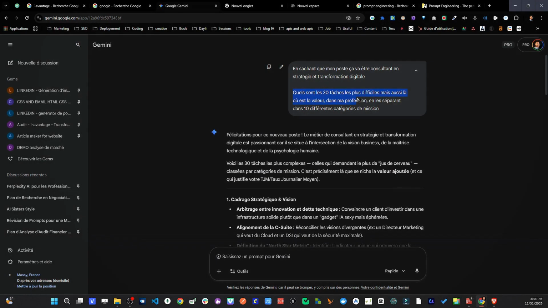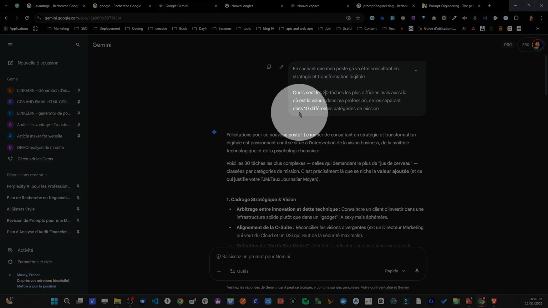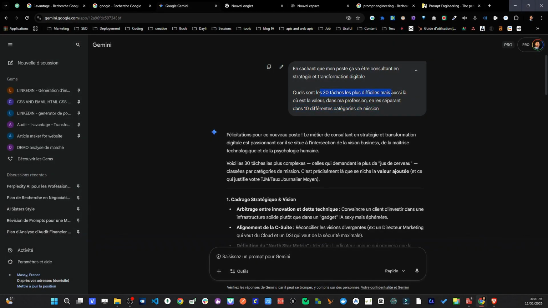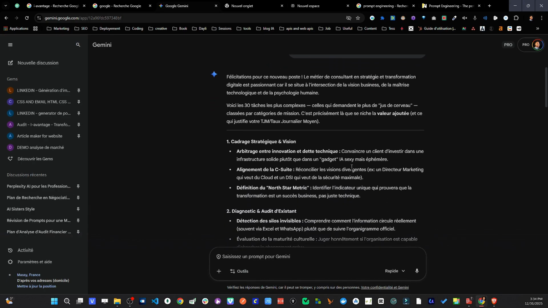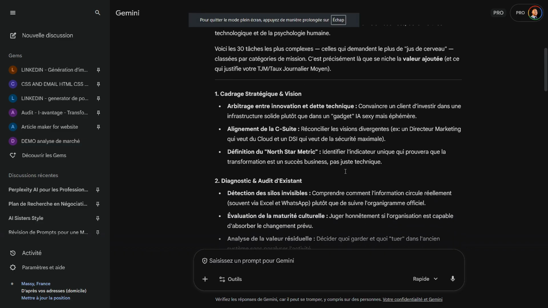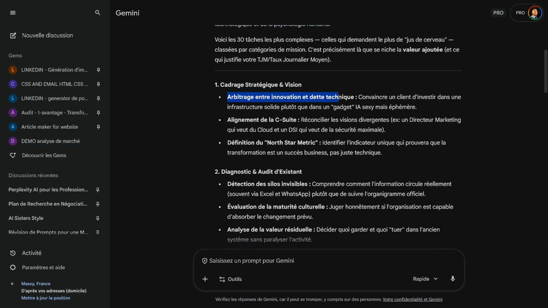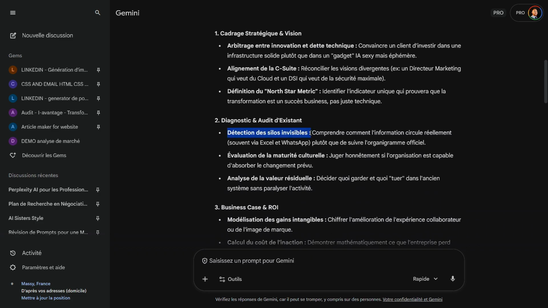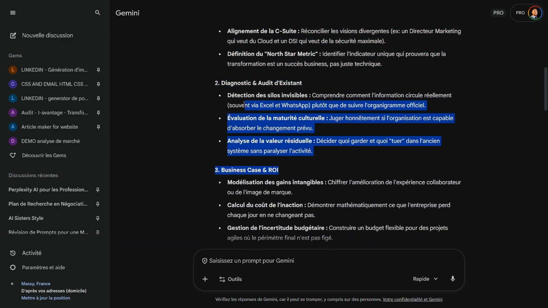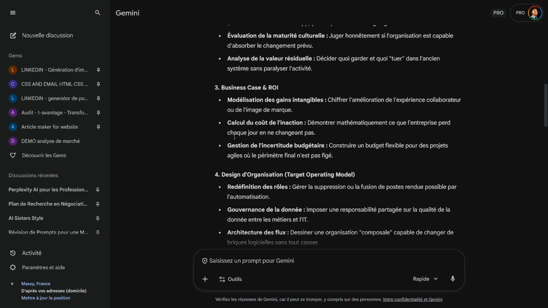On the other hand, by asking it to give you the 30 tasks, that way you really cover a lot. And with your understanding and knowledge of your field, you'll simply be able to say, okay, out of these 30 tasks divided into 10 categories, I know that this category interests me and that this particular task will interest me. That way, it allows you to sort things out and understand exactly where the value lies. So if I look at the AI's response, for example, strategic advice, balancing innovation and technique, okay. Detection of invisible silos. So here, there will be some analysis of the company's mapping, residuals calculation. So here, there will be calculations, ROI calculations. I imagine there will probably also be some risk analysis.